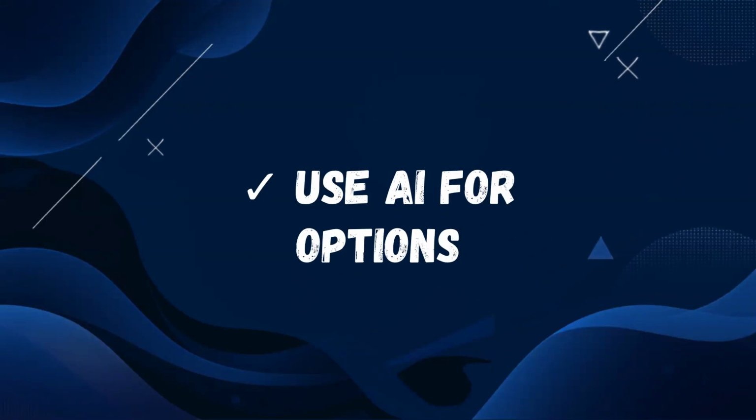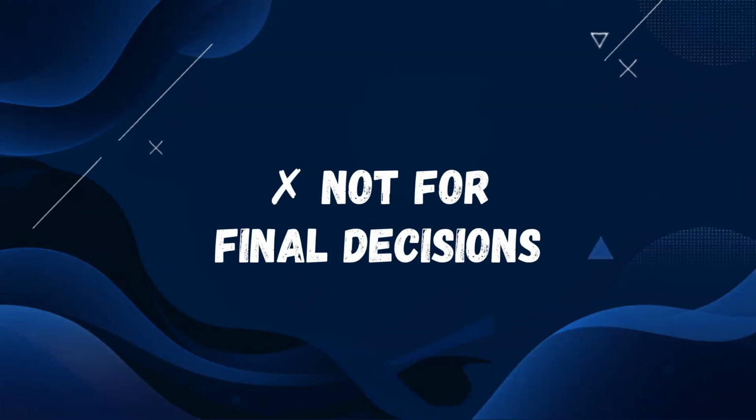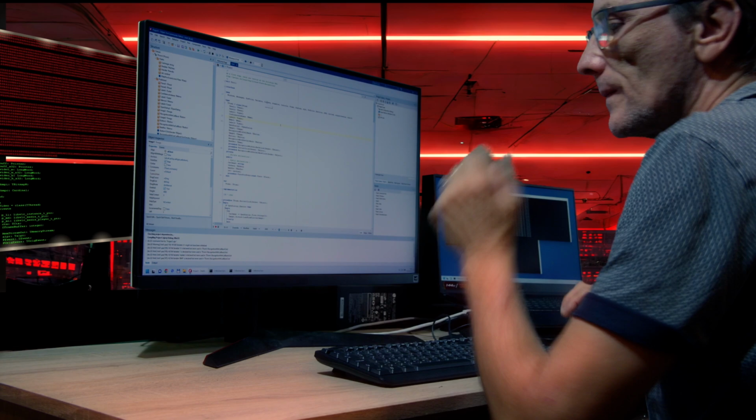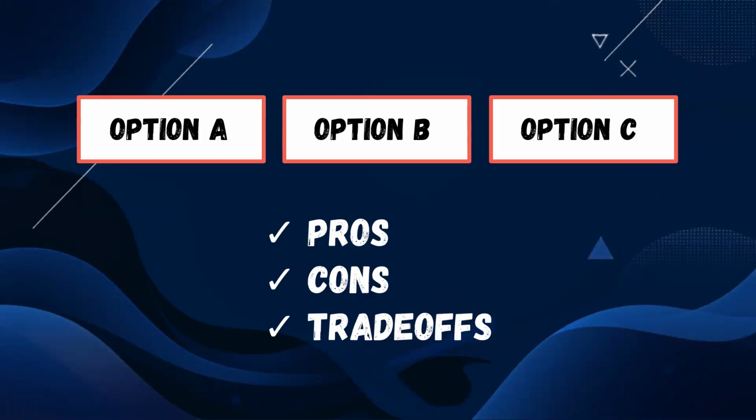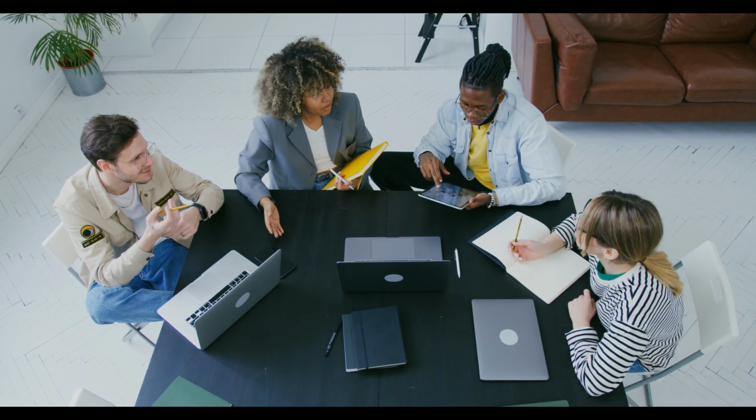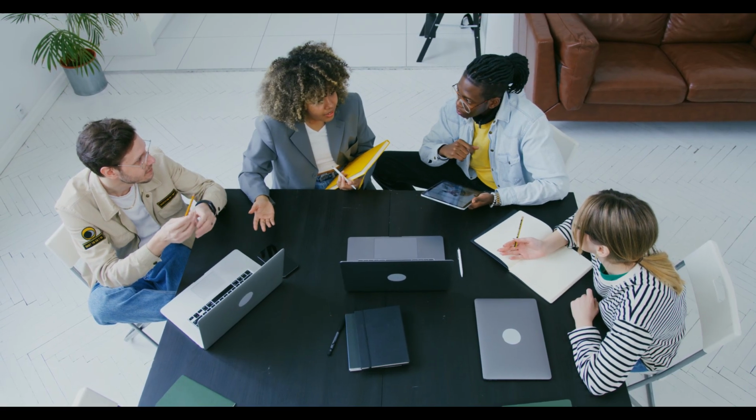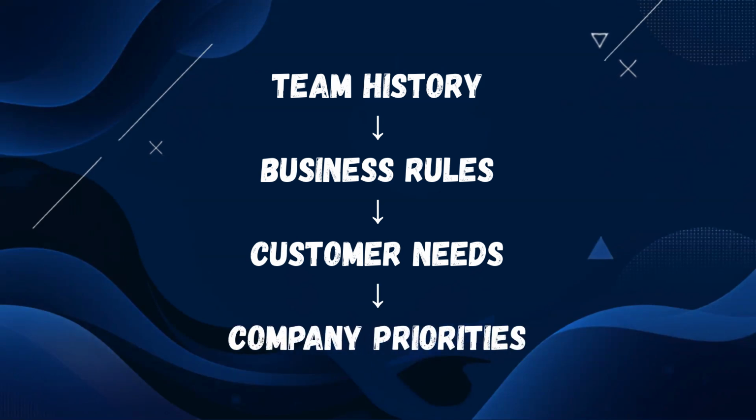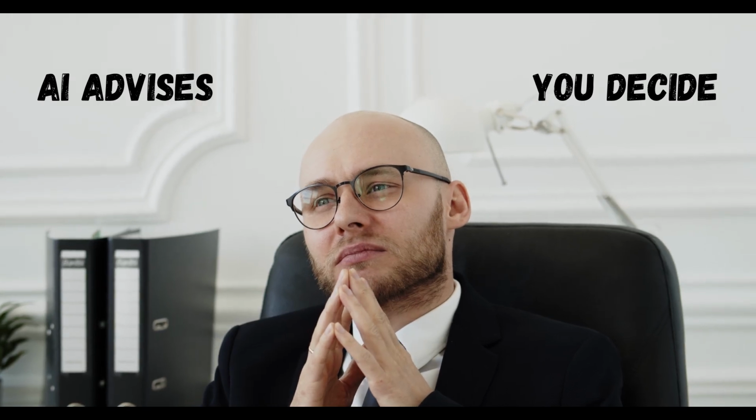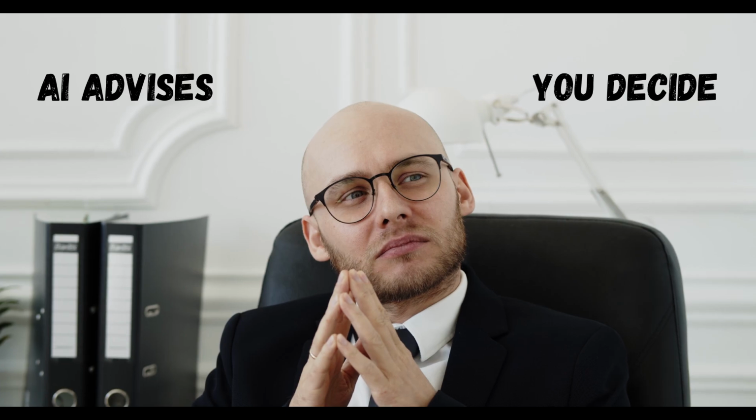The fix is simple to say and harder to practice. Use AI to gather options and trade-offs, never to make the final call on anything that depends on context specific to your company. If the decision requires knowing why we do things this way here, that decision is yours, not the model's.